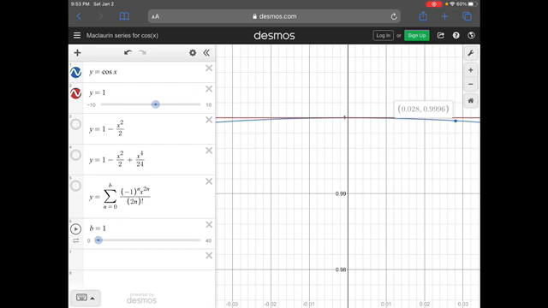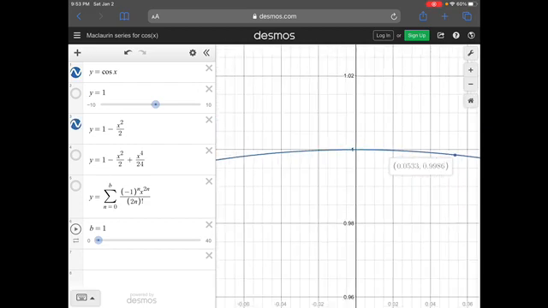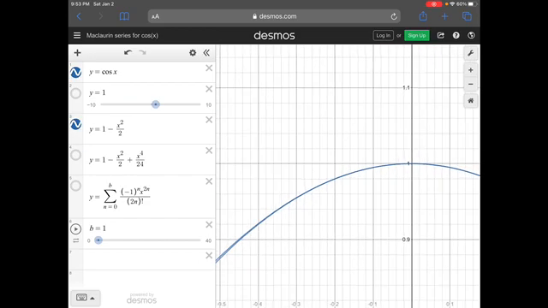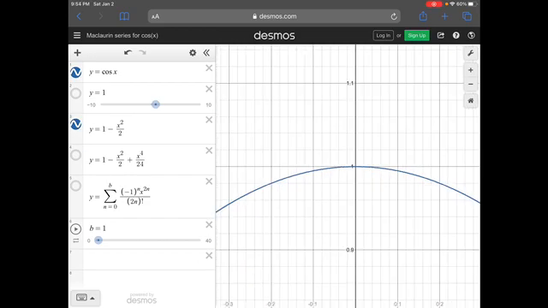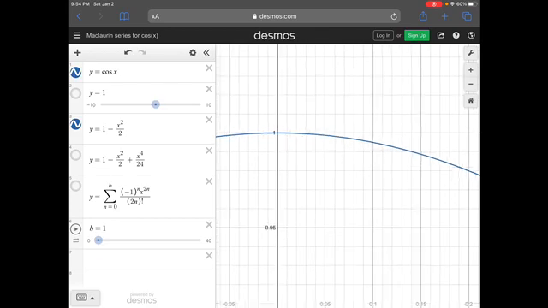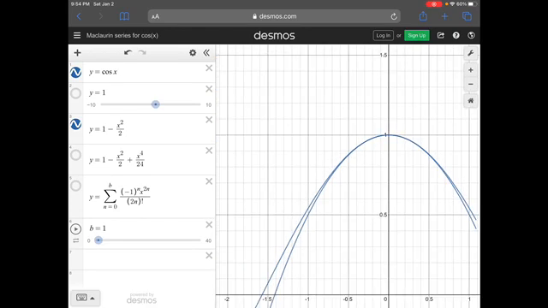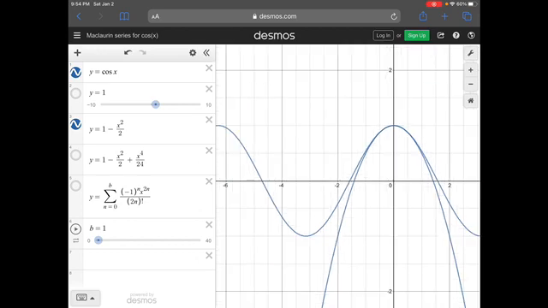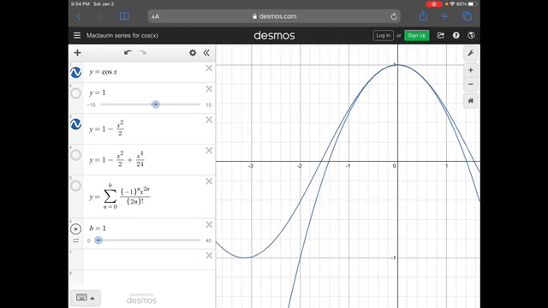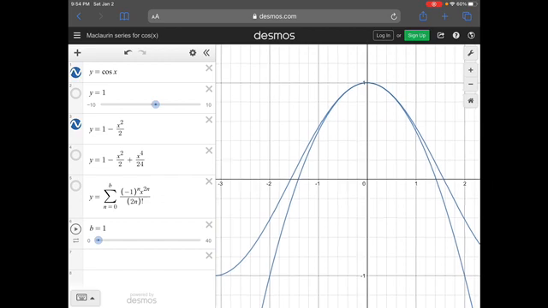Next, instead of using just 1, he used 1 and then the derivative of cosine. That seemed to be significantly better. They're both blue in this one, but you can see that, at least for a while, the minus x squared over 2 is pretty close.